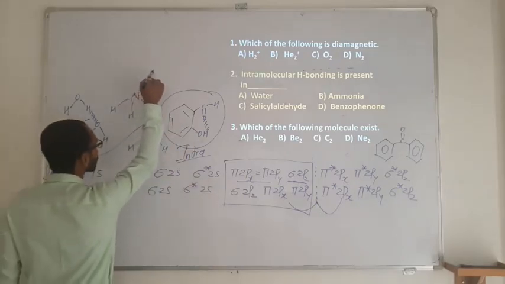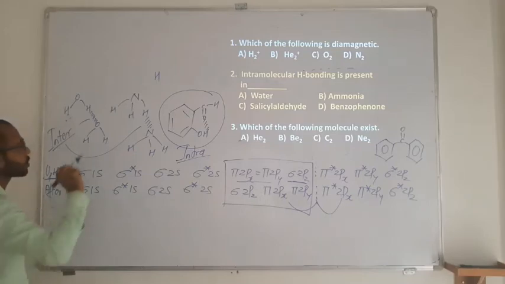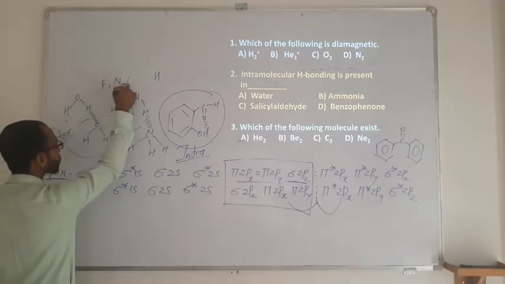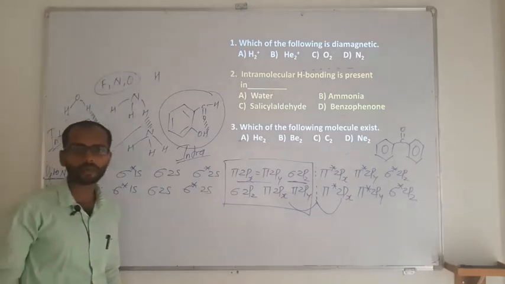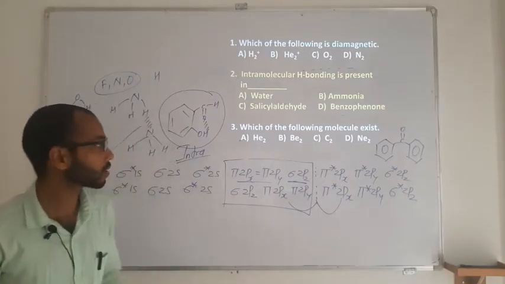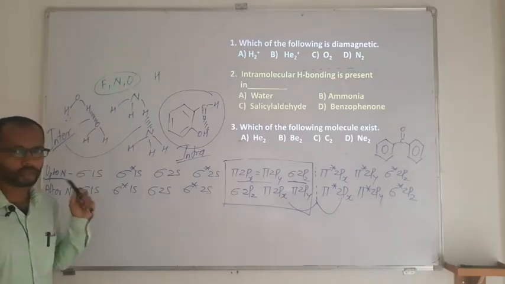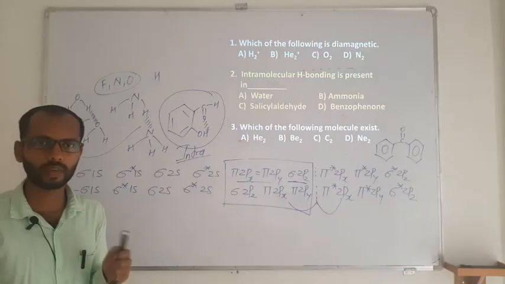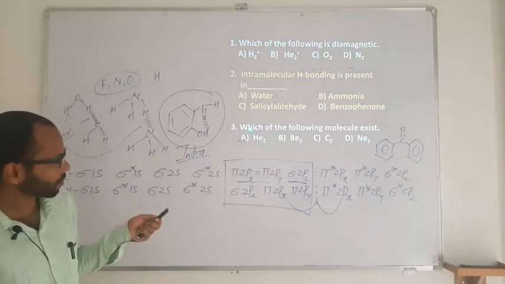First and foremost, the hydrogen must be there. And to what atom should that hydrogen be connected? It should be connected to either fluorine, nitrogen or oxygen. Normally, hydrogen connected to fluorine, nitrogen and oxygen can definitely form hydrogen bonding. So if you don't have a hydrogen connected to either of these atoms, then you need to think whether hydrogen bonding is possible there or not. If it is not possible, definitely it is not going to be an answer.